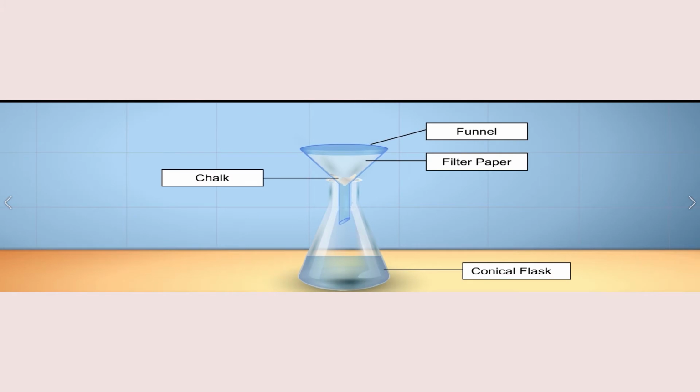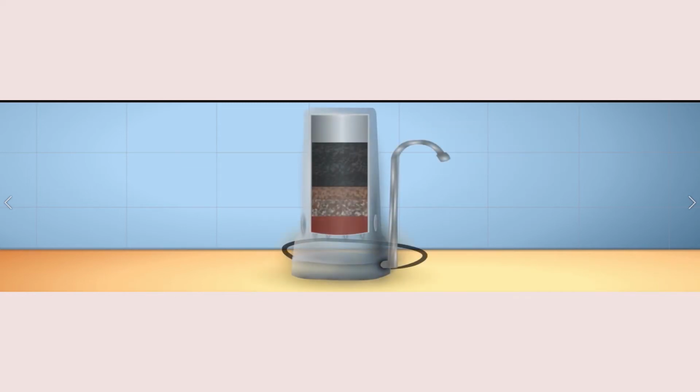How does filtration separate the water from the chalk? Water can pass through the filter paper, but the chalk powder cannot. The water passes through the funnel while the chalk powder is left on the filter paper. The water is called the filtrate, while the chalk powder is called the residue. Many filtration systems are based on this principle. There are many types of filters to clean and purify water passing through them.